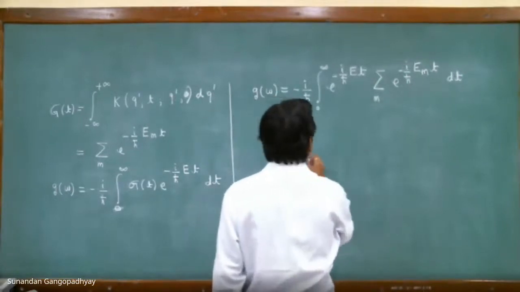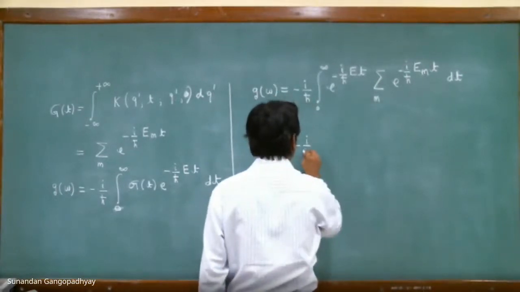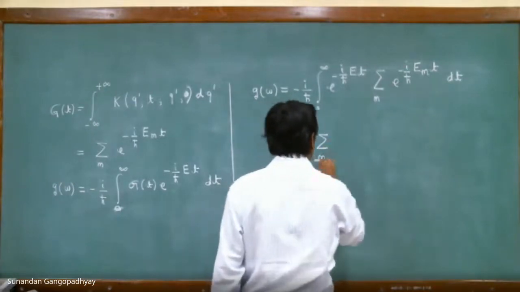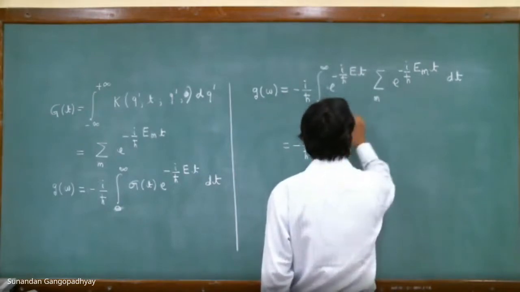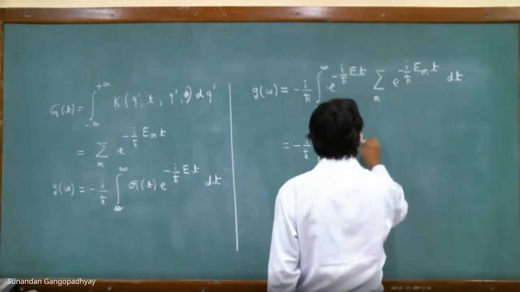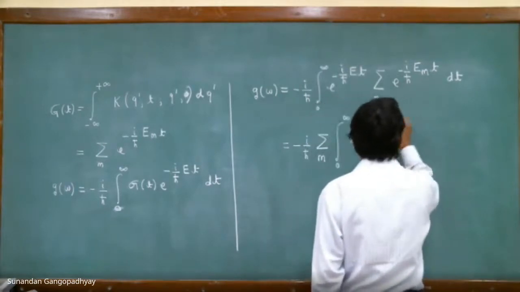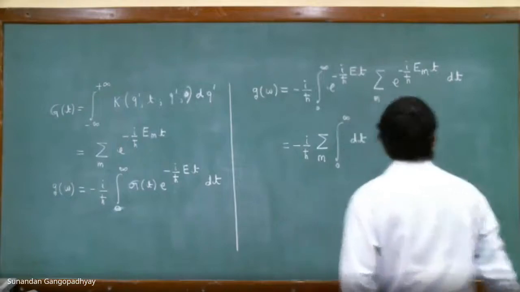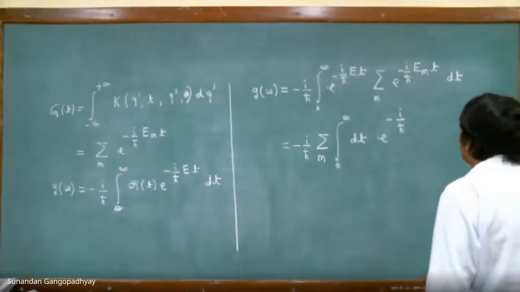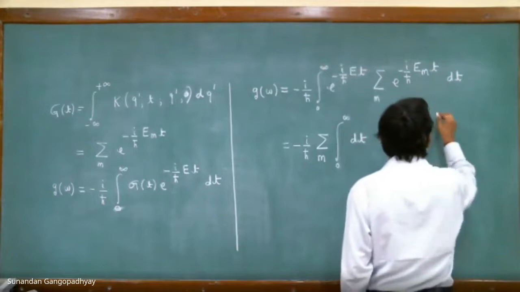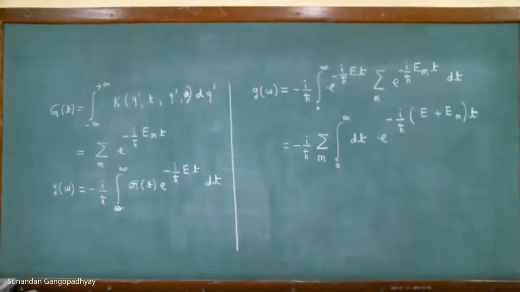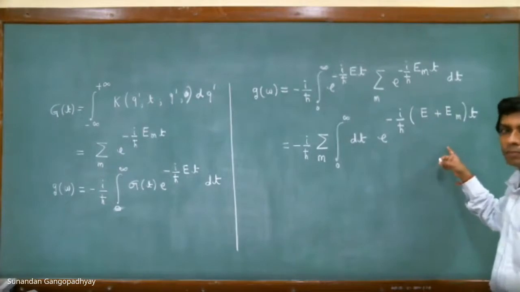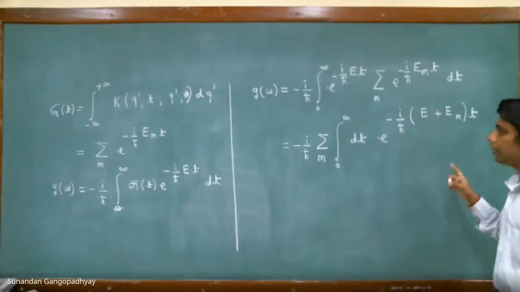Therefore this is equal to the summation over m, integral 0 to infinity dt e to the power of minus i by h bar. So you can see that you can integrate this expression now, but there is a problem.